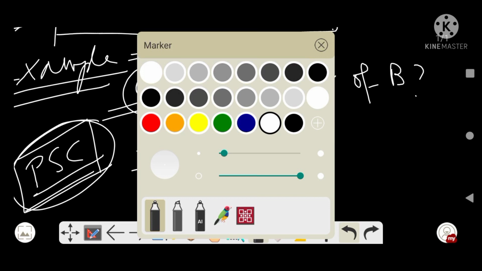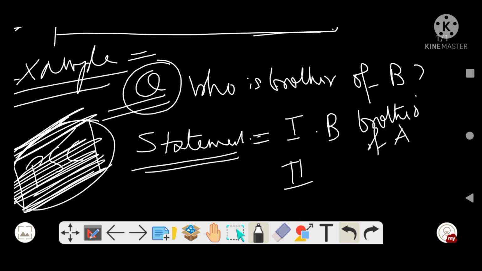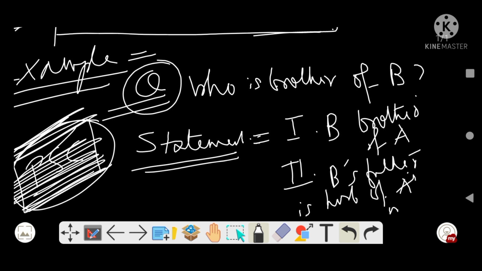Statements, right? So for statements, they can give like one statement: B is brother of A. Another statement is: B's father is husband of A's mother, right?